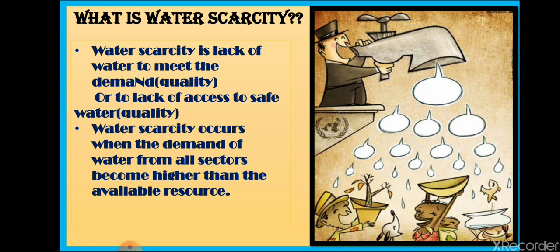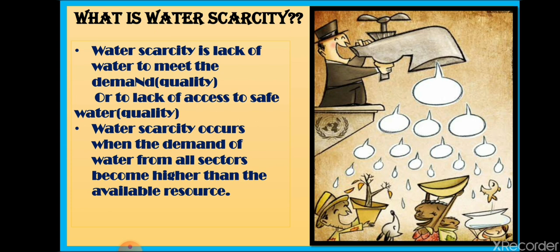All of us know that, like all other natural resources, water is also not distributed evenly. All places do not have the same amount of water. One out of every 3 people in the world does not have access to water to meet his or her daily needs. So many people do not have water even for fulfilling their basic needs.